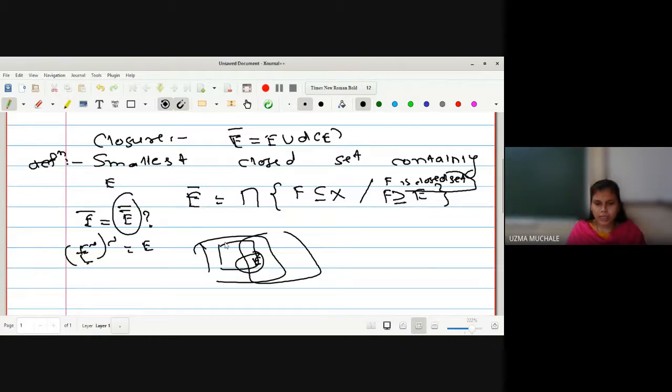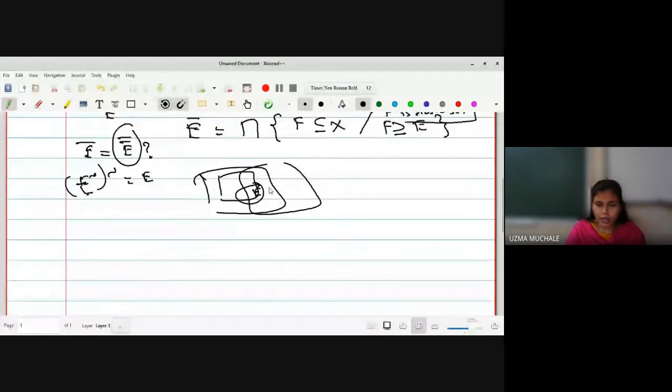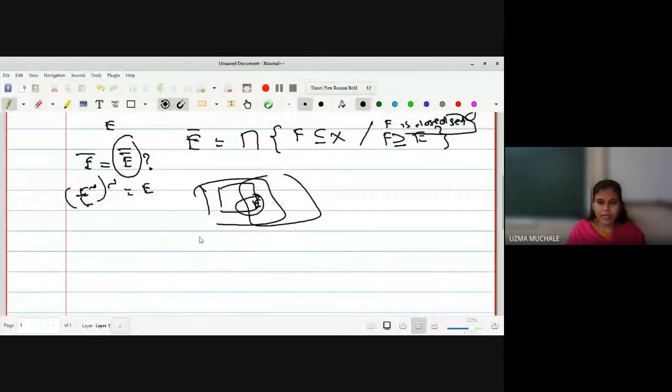We have to take the intersection of all those closed sets which contain E, and the result that you will get is the smallest closed set among them. In another way, I can write it as follows. As you already know, if F is a closed set, it will go for the members of the family of closed sets. And how do we denote the family of closed sets? F belongs to capital K such that